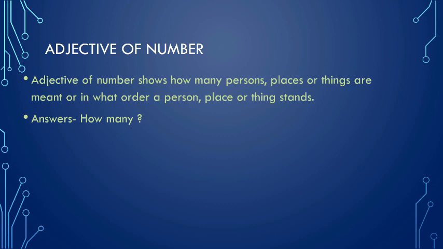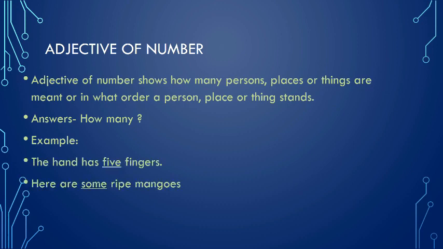Remember, adjective of number is used with countable nouns. Example: the hand has 5 fingers. Here are some ripe mangoes. Here, the underlined words are used with countable nouns and are answering the question how many. Both the words are showing us the exact number. So these words are adjectives of number.